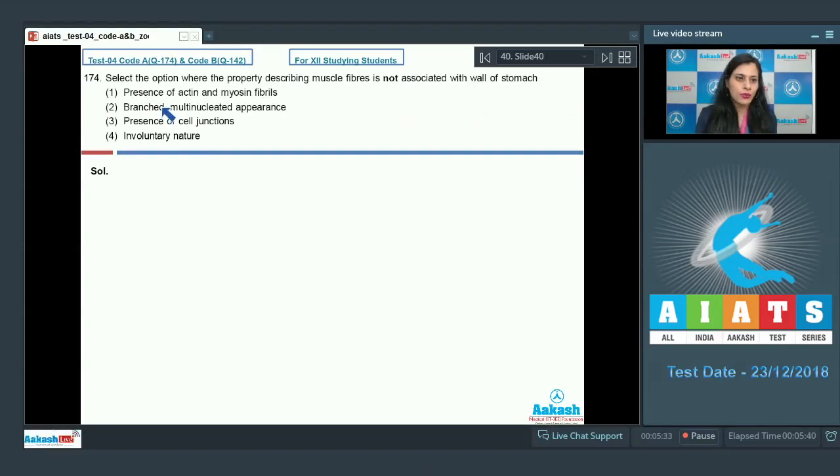Question number 174. Select the option where the property describing muscle fibers is not associated with wall of stomach. And in the wall of stomach we have what?